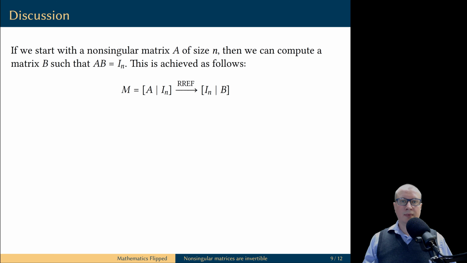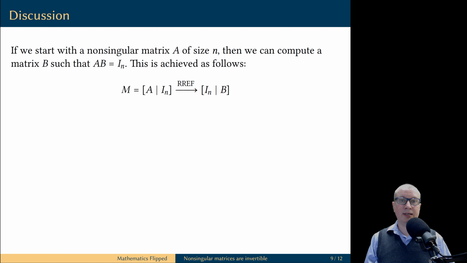So we've covered a lot of ground with respect to invertible matrices, so let's pause and try to summarize what we discovered. If we start with a non-singular matrix A, then we have a procedure that constructs a matrix B such that A times B is equal to the identity matrix, and this can be done by performing the Gauss-Jordan elimination on the big matrix, which is constructed by taking the matrix A and putting to the right of this matrix the identity matrix. We reduce this matrix, and from the reduced row echelon form we take the right half.